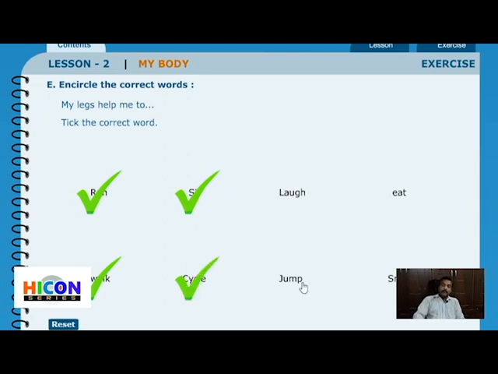Yes, jumping and hopping, we use our legs. So my legs help me to run, to sit, to walk, to cycle and to jump. Right? So observe the question once.